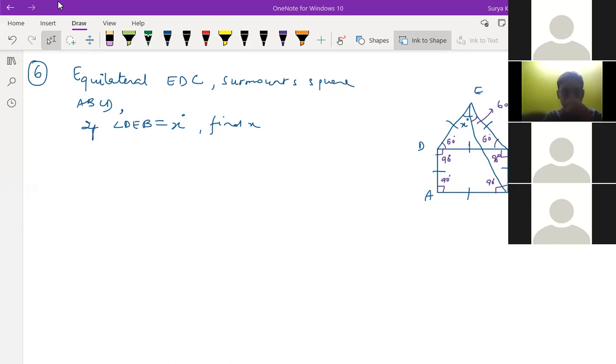What does surmounts mean? Surmount means it is mounted on the head, on top of that.